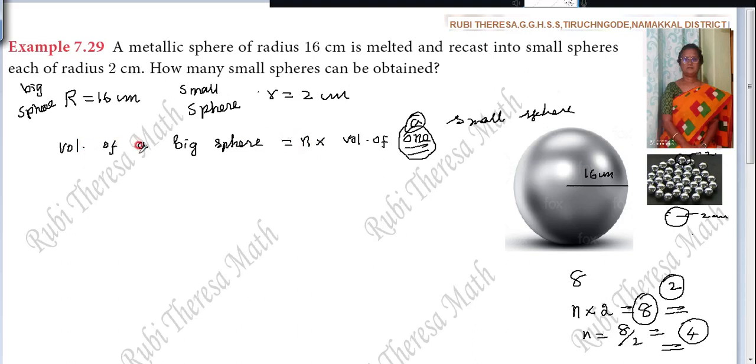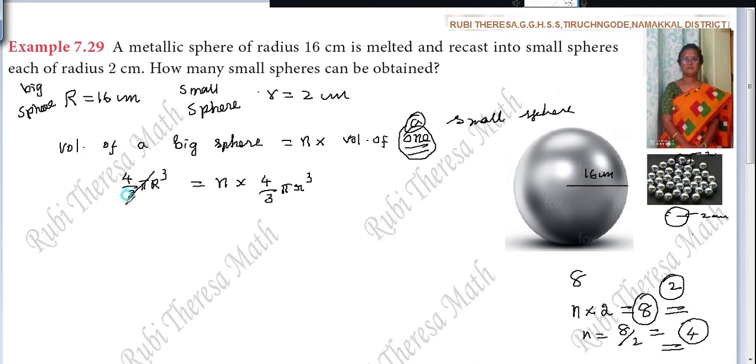So the volume of the sphere. What is the formula to find out the volume of the sphere? 4 by 3 pi r cube. Here I am using capital R since it is the big sphere. Here n into 4 by 3 pi small r cube.